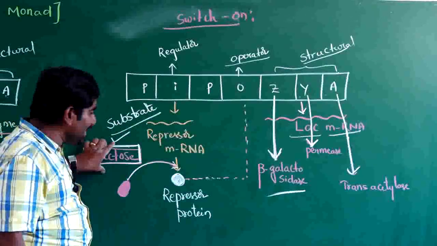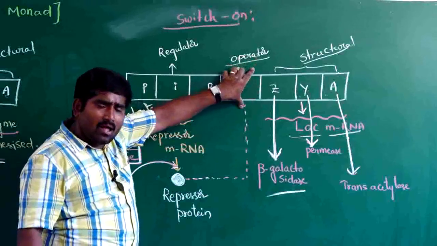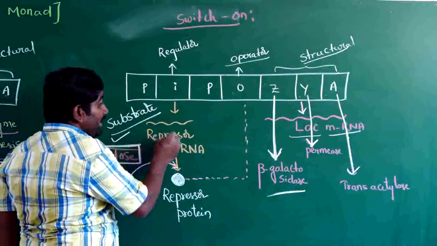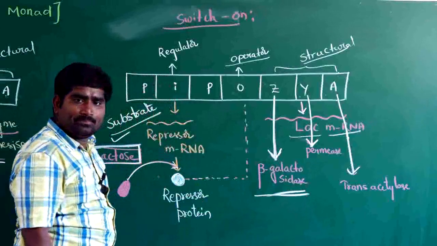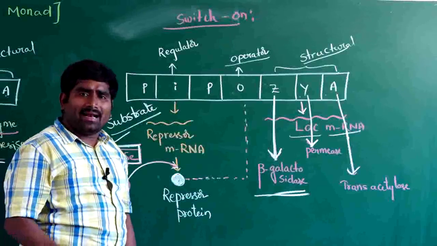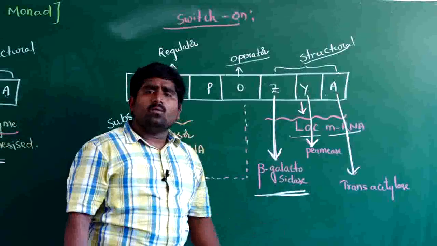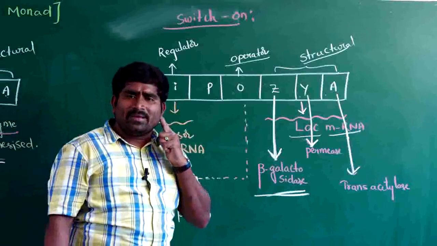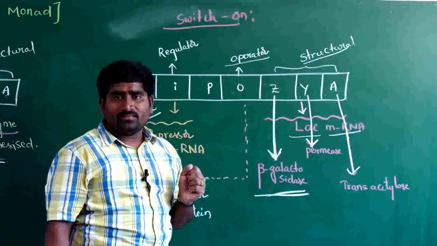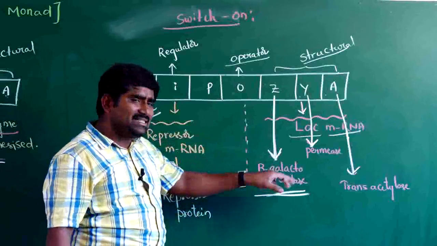If the lactose is not there, what happens? The repressor protein will go to the operator gene and the operator gene will be blocked. When the operator gene is blocked, the structural genes cannot produce any enzyme. Here the substrate is inducing the production of enzyme. What is the function of the beta-galactosidase enzyme? It helps in hydrolyzing lactose. And permease, what is its function? The function of permease is increasing the permeability of the cell to lactose.